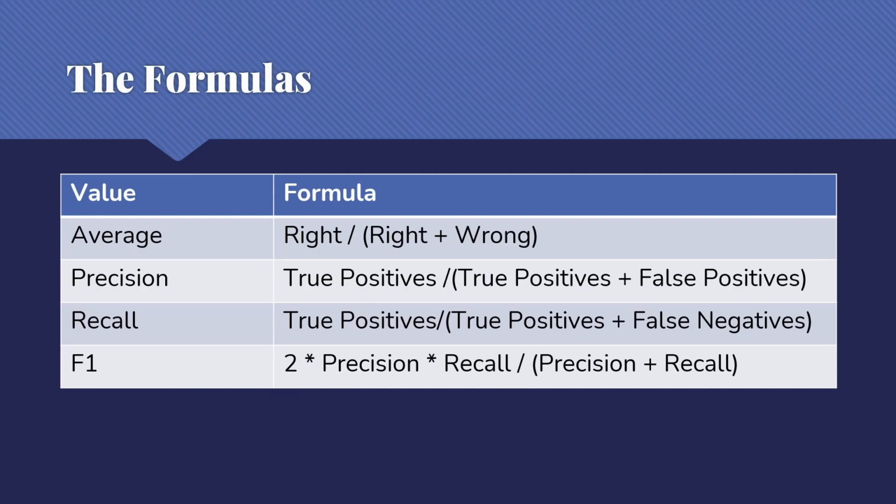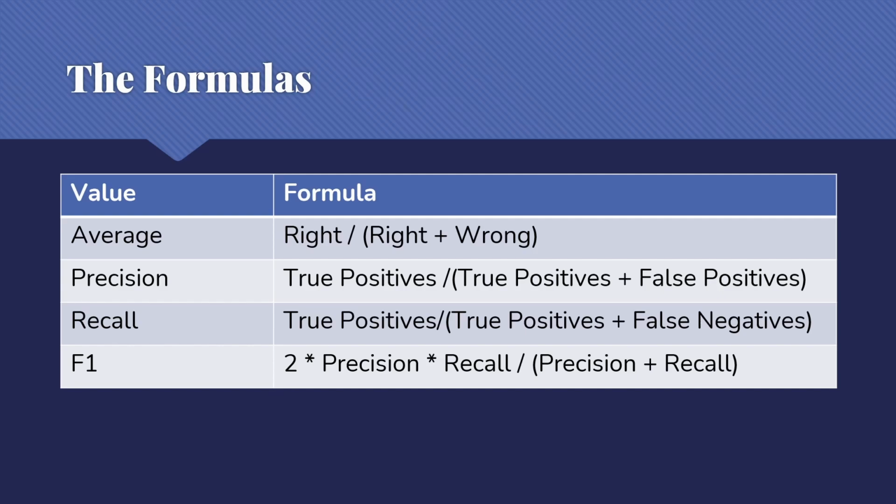Real quickly, I just want to go back over the formulas that we talked about to give you a single slide that has them all. Accuracy, we're familiar with. It's the correct things over the sum of all the things, right and wrong. Precision, we're interested in those true positives divided by all of the things we chose as positives, so the true positives and the false positives.